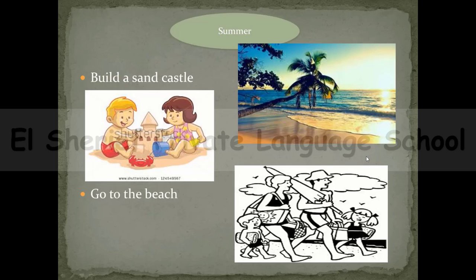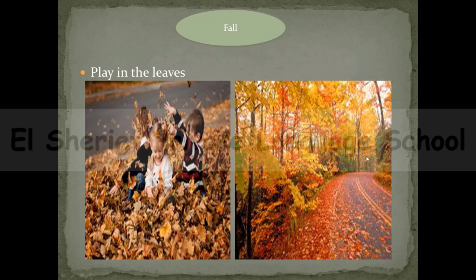Let's move to another season, and we have fall. Fall. Fall is a season in which you can see the leaves of the tree fall on the ground. So the activity we do in fall is we play in the leaves like these guys. So this is a picture of the fall. We may call it autumn also. And this is a picture in which the guys play in the leaves of the tree.